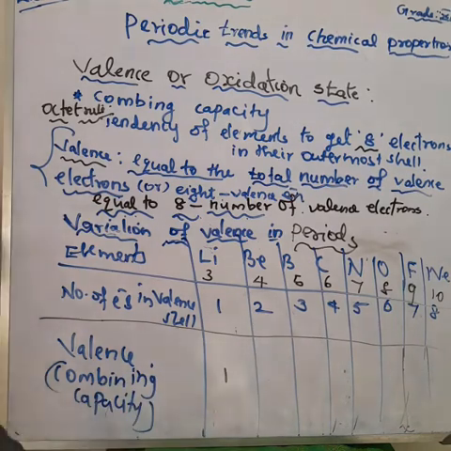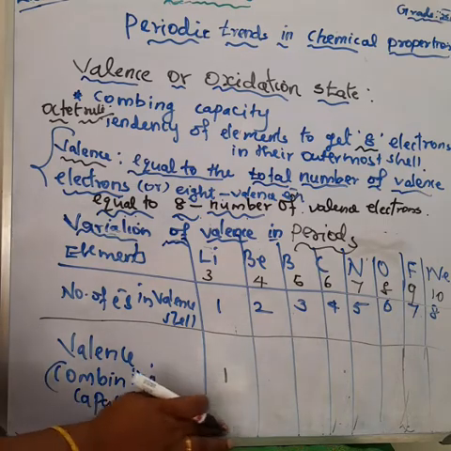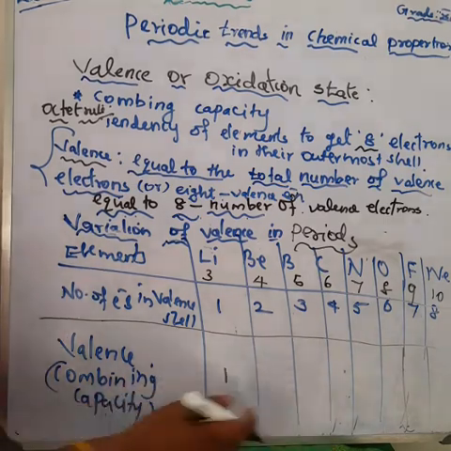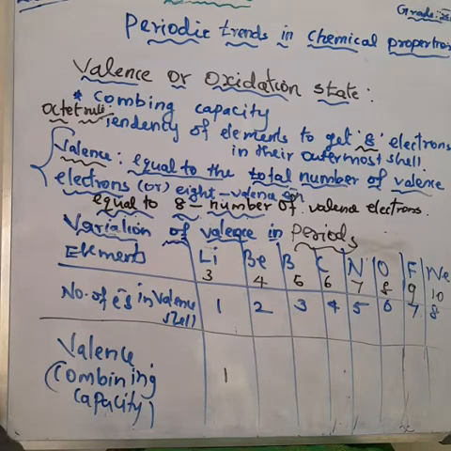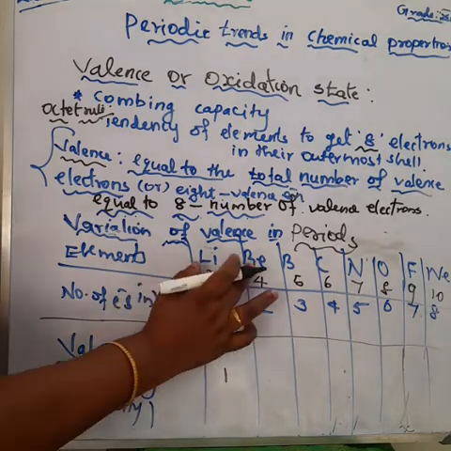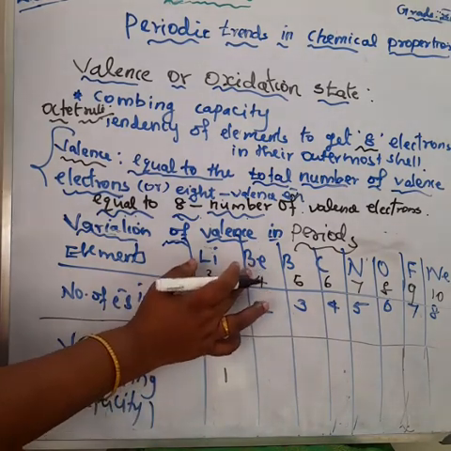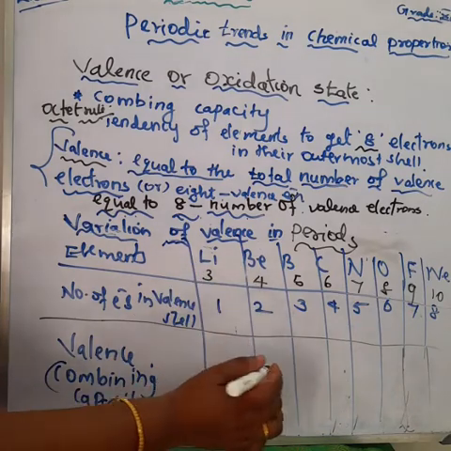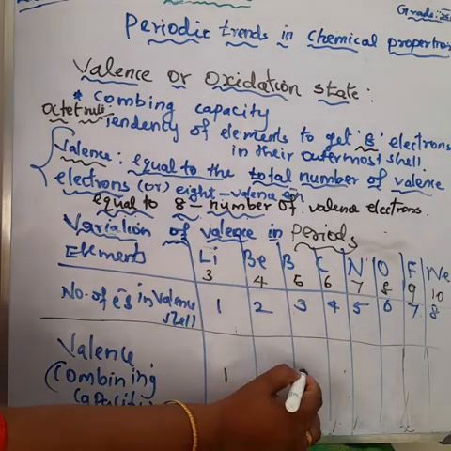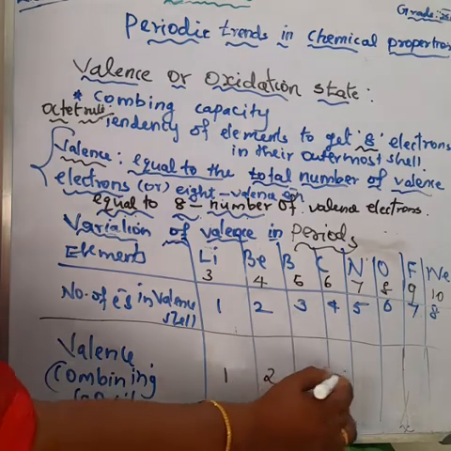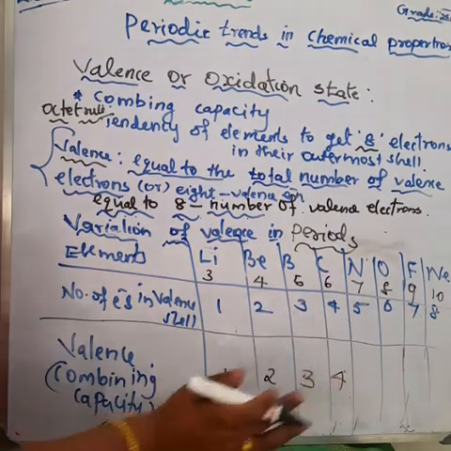Only 1, so we can take 1 as the valence for lithium. For boron, 3, so we take 3 as the valence. For carbon, 4, so we take 4 as the valence of carbon.